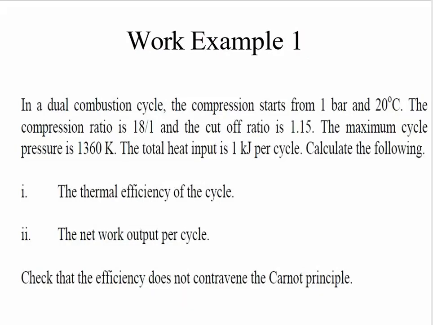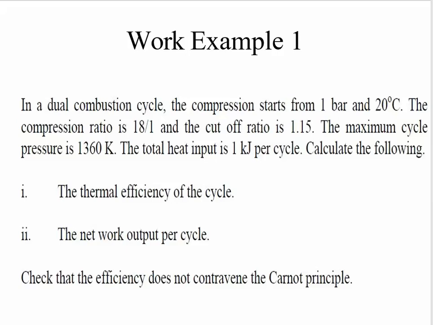Let's see an example. In a dual combustion cycle, the compression starts at 1 bar and 20 degrees Celsius. The compression ratio is 18:1 and the cutoff ratio is 1.15. The maximum cycle temperature is 1360 Kelvin.